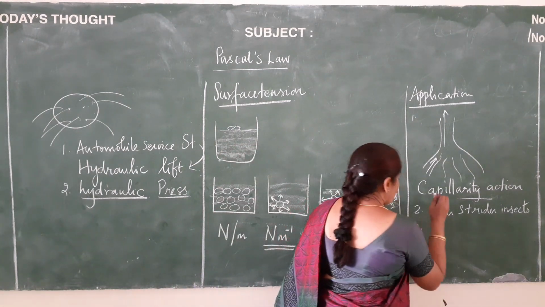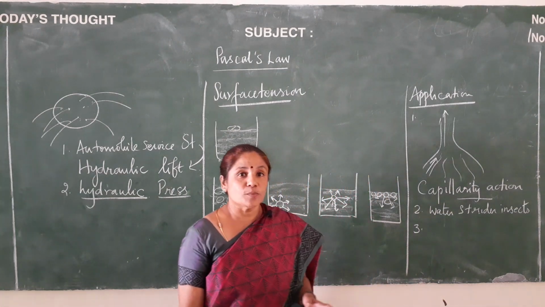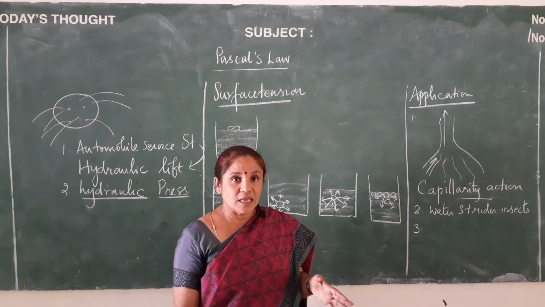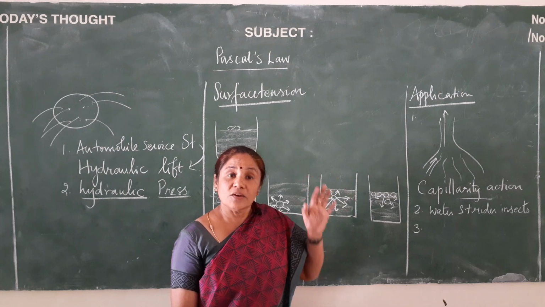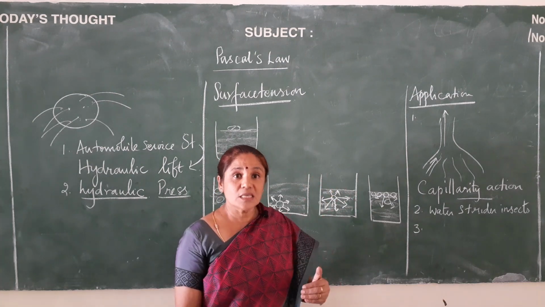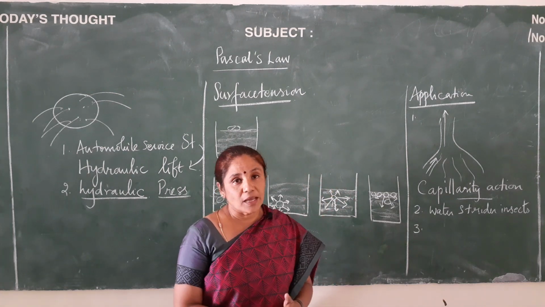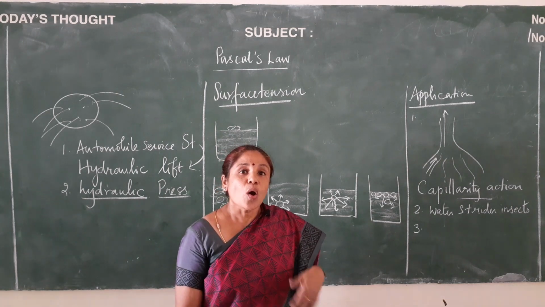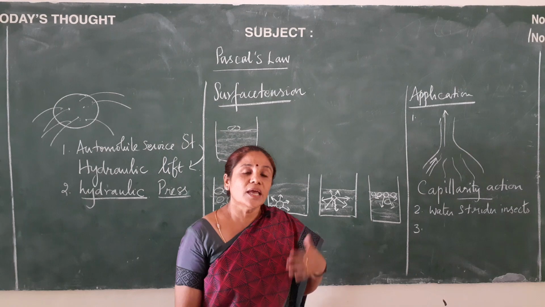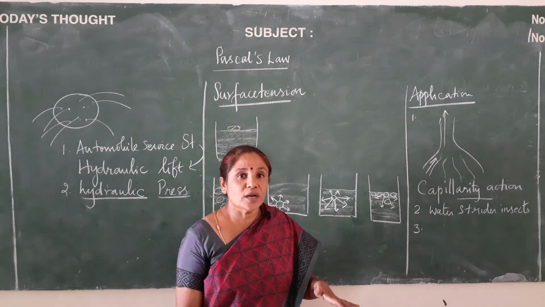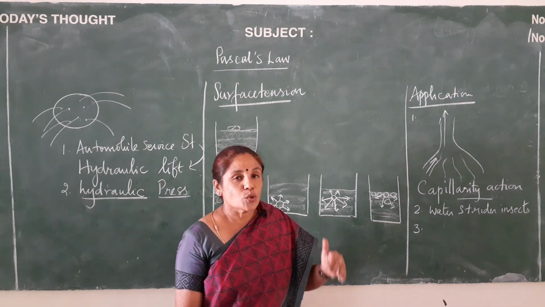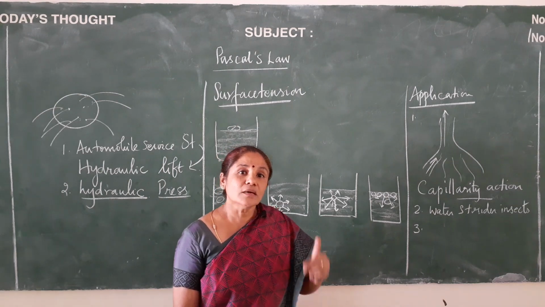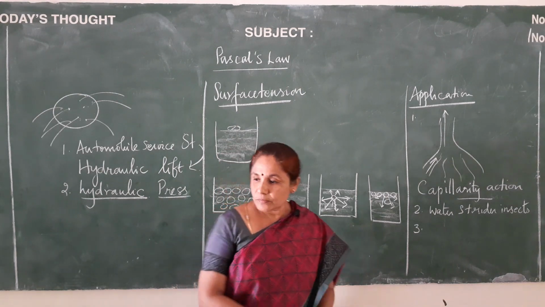And third property, during heavy storms, what happens in the sea? The surface tension is raised. Because of this raise in the surface tension, the ships may get damaged. So what the sailors do is, they pour oil or soap powder into the sea in order to reduce the surface tension. So by that method, they are protecting the ship to some extent.